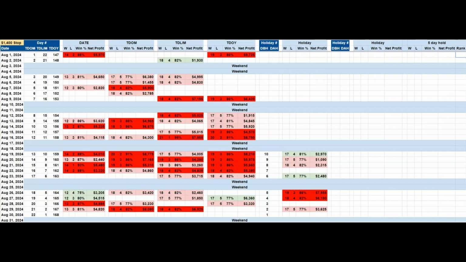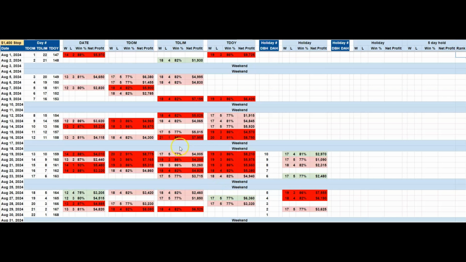The heat map for the Australian dollar in August has a ton of red on it. We only have a couple of green days, one single day up here in the very first week, and then we got a few down here with holiday trades and a couple in the last week as well. But they're only light green. They're not big bullish days.